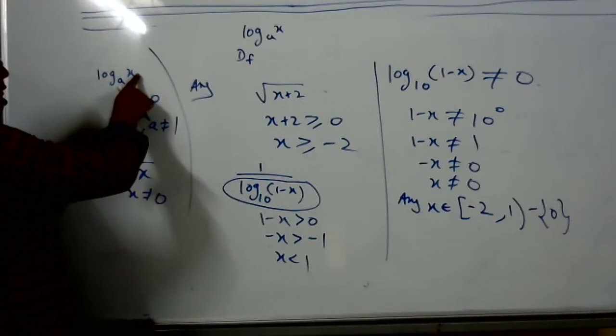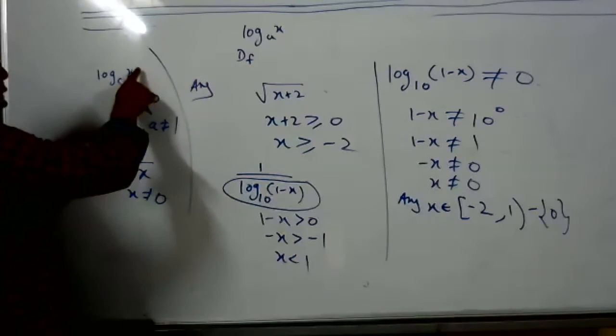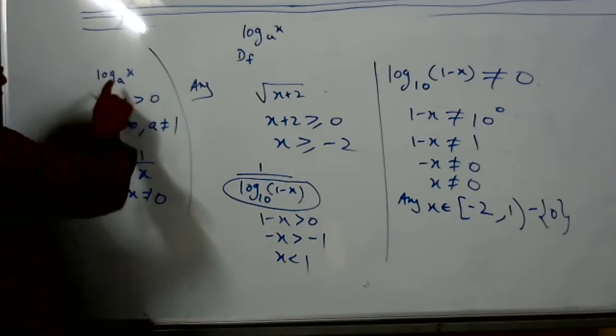Log is only defined for positive real numbers. So that's why x is more than 0. Log is only defined for positive real numbers, and for the base, this is the condition of log.